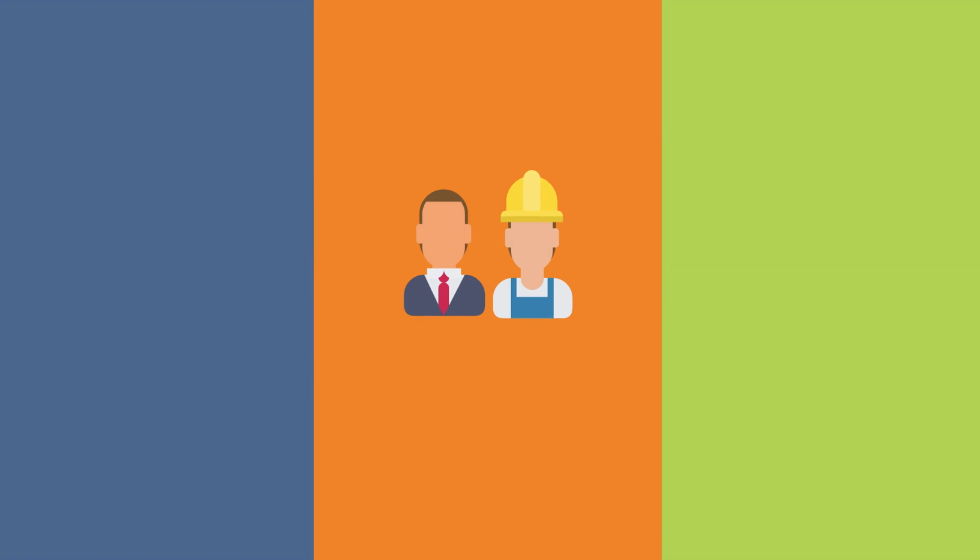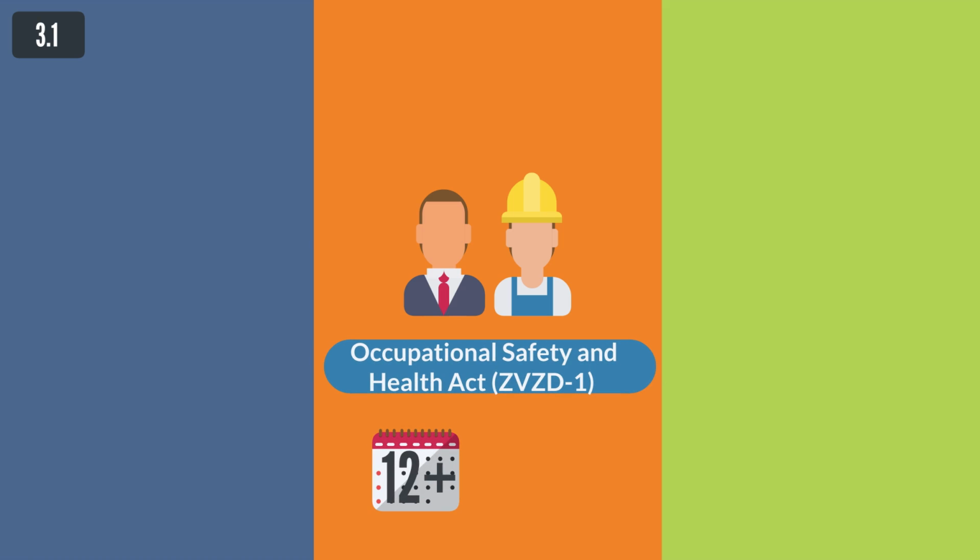When the employer has chosen a candidate, the following steps are required. If this is the candidate's first employment or more than 12 months have passed since the cessation of a particular job at a particular workplace, he must first mandatorily pass a preventive medical examination. This is stated in the Occupational Safety and Health Act, ZVZD-1. It is advisable to refer every new worker to a medical examination in the occupational health clinic before the conclusion of the employment contract. Prior to the conclusion of the employment contract, the selected candidate must be acquainted with the work or the type of work as well as with other rights, obligations and working conditions.